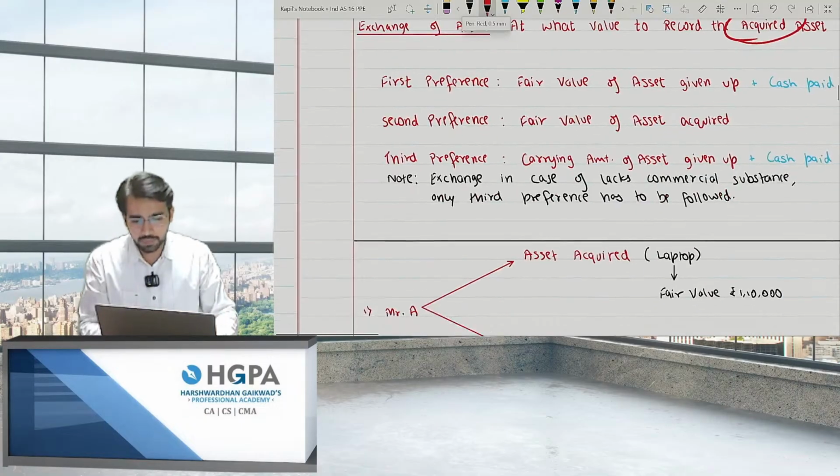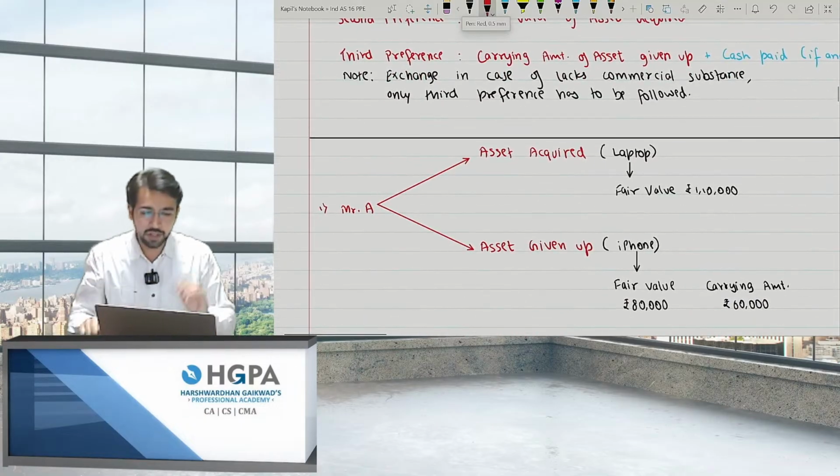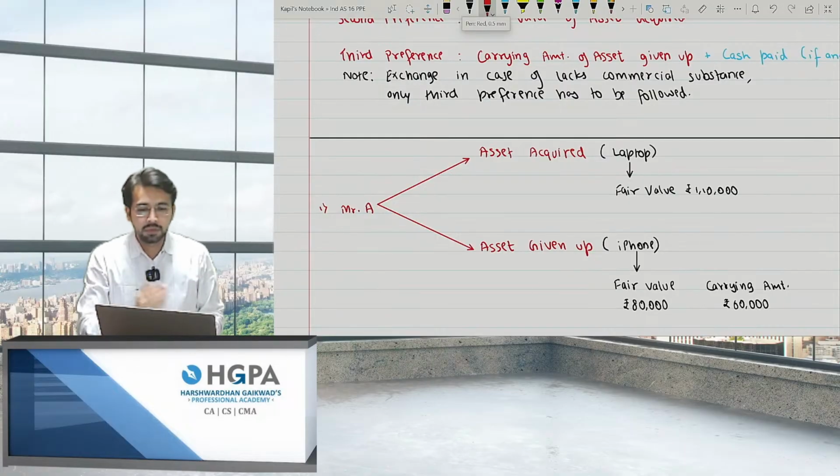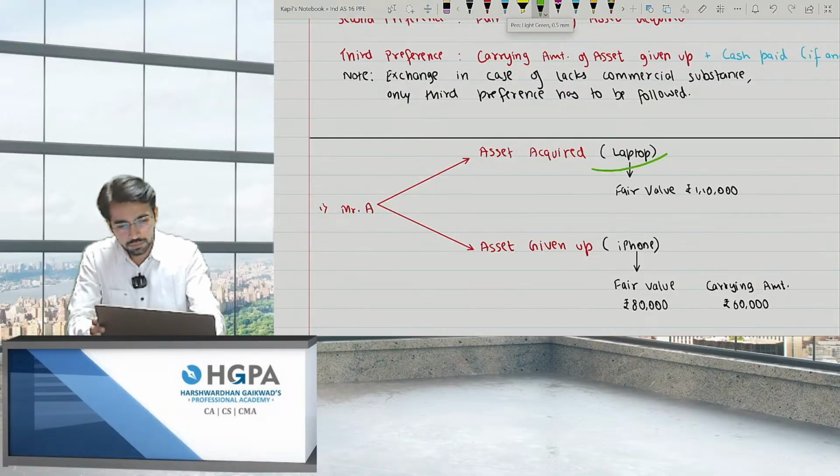I'll give you another example. So I've given the example, please pay attention. Mr. A, asset acquired was laptop and the asset given up was iPhone.